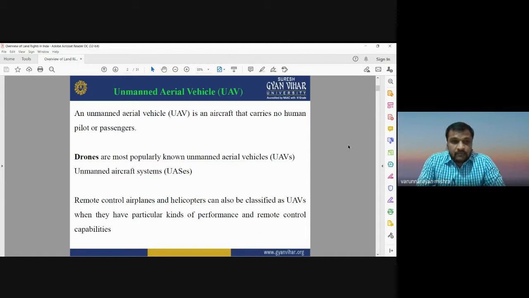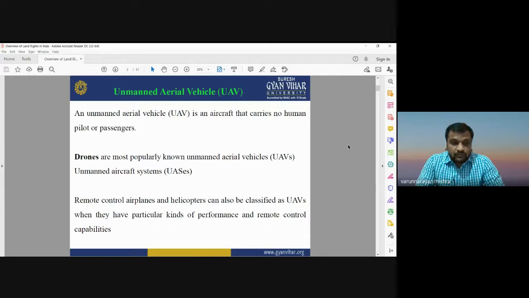As the name unmanned aerial vehicle makes very clear, it is an aircraft that carries no human pilot or passengers. You have heard the name drone. Drones are one of the most popularly known types of unmanned aerial vehicles or UAVs, and they are also known as unmanned aircraft systems. Drones are a type of UAV, and drones are now very much useful.